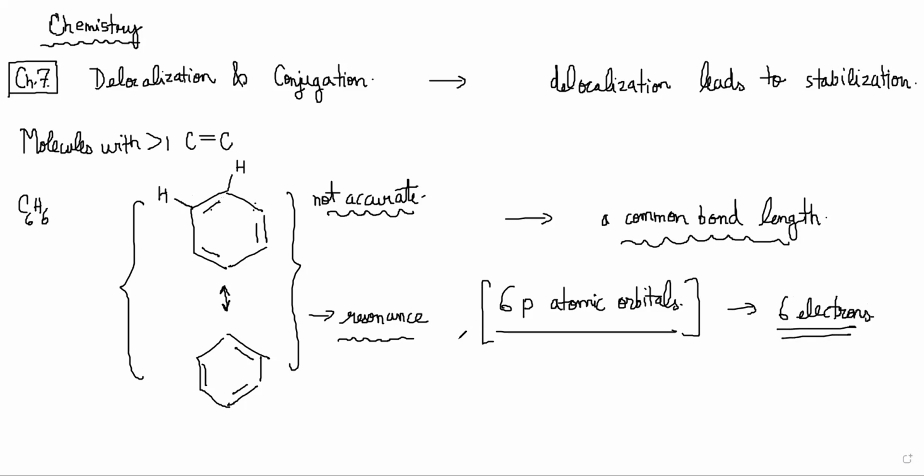Now what happens is 6 p orbitals combine to form 6 molecular orbitals. That is the LCAO method. You cannot have different numbers of atomic orbitals and molecular orbitals, right? And once 6 molecular orbitals are formed, obviously they will have been formed by different types of phases, right? The interference will depend on how the lobes are arranged. It could be constructive interference or destructive interference, right?